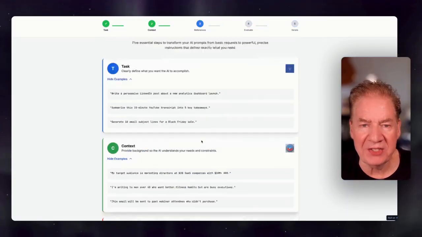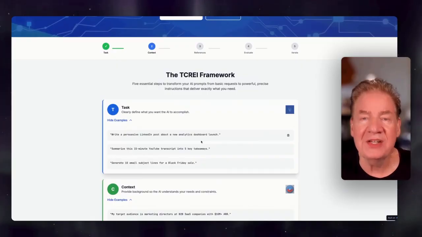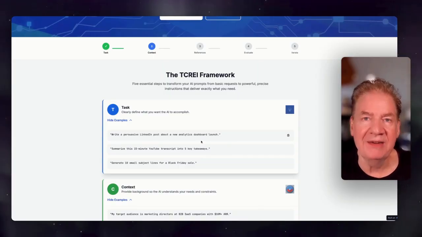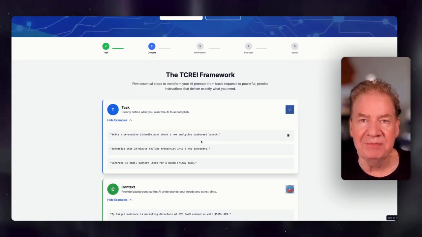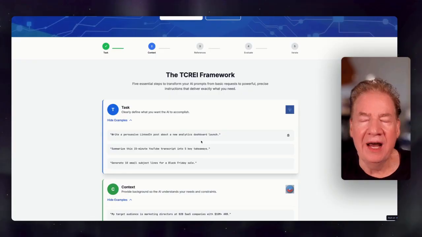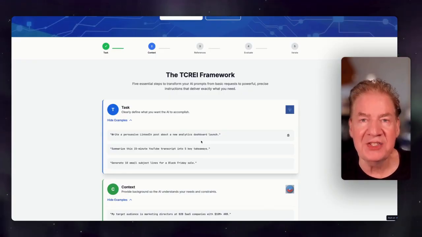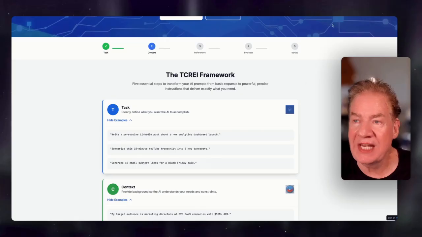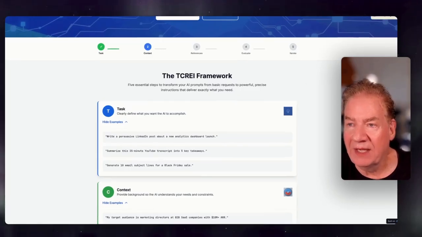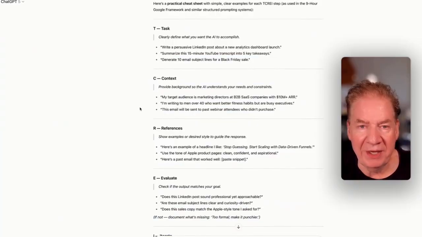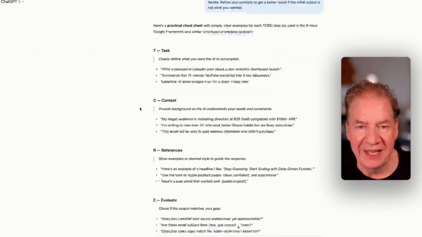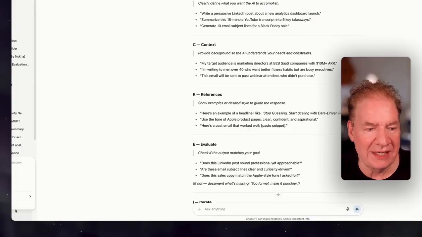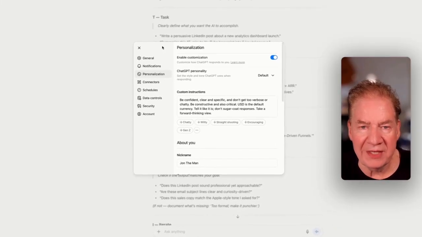And if you look at some of the content here, you might wonder, where does this come from? Was this examples that I pulled out of my hat? Sort of was, but it came from ChatGPT, using my personalization inside ChatGPT because it understands who I am already. If you haven't personalized ChatGPT, you can do that by going into personalization. By the way, here is exactly the question that I asked about the TCREI, but here is where you can personalize.